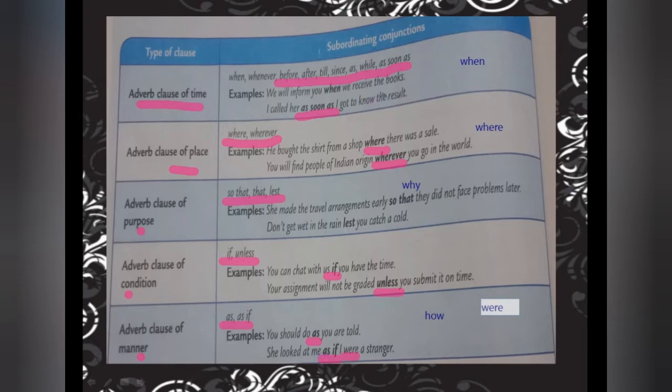I hope you have understood: adverb of time, then place, then purpose, after that condition, and next one is manner. These are the words, simple. They all will not come. Simply, either it will come in the fill up form, or you have to identify coordinating, correlative or subordinating.